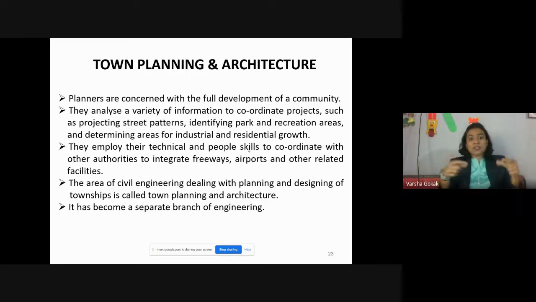The plots are divided in such a way that it becomes easy for the people living there to transport wherever they are going. Or if I simply make square plots and sell them, and people construct houses anyhow they want without leaving space for roads, imagine what havoc it is going to be, right? So that is town planning, wherein it is planned accordingly.